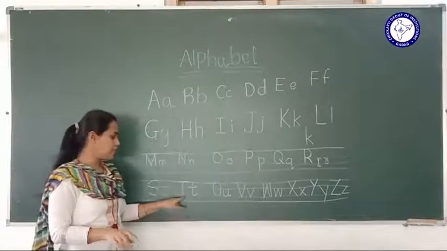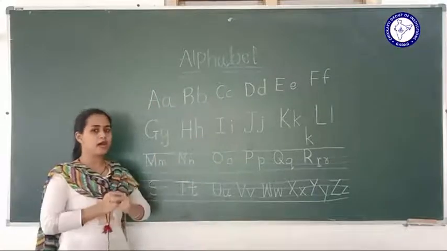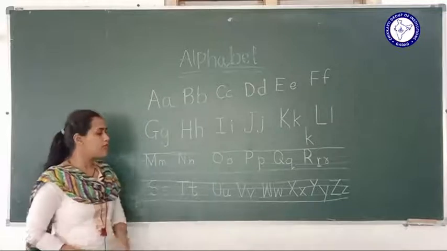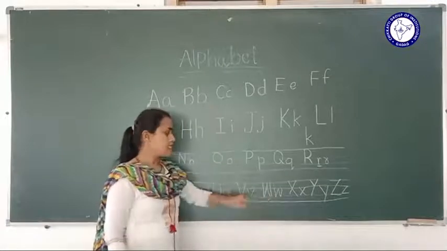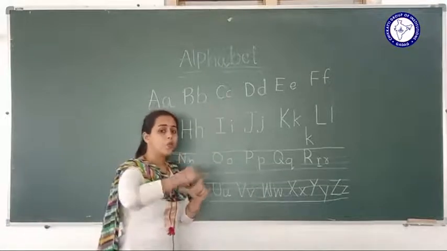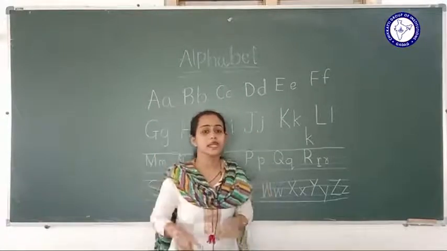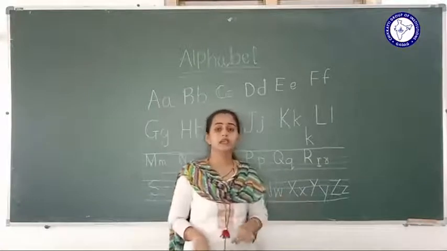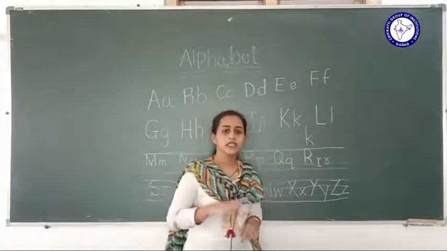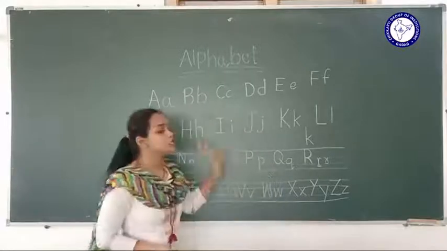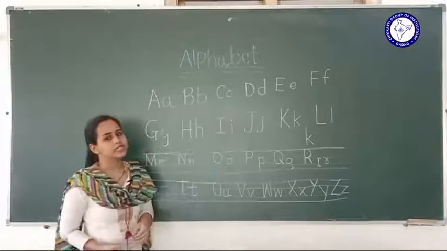T for tree, tree. U for umbrella, umbrella. V for van, van. W for wheel, wheel. X for Xmas, Xmas. Y for yak, yak. Z for zebra, zebra, right? So this is what a phonic sound of alphabet that you have to practice and write.